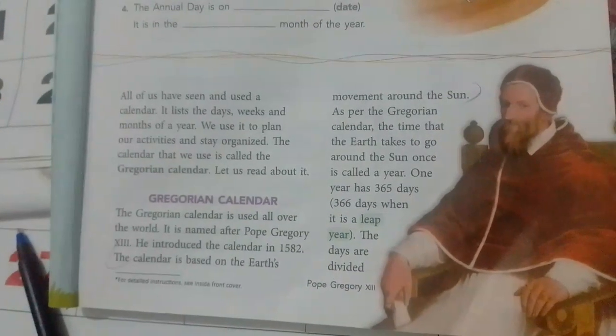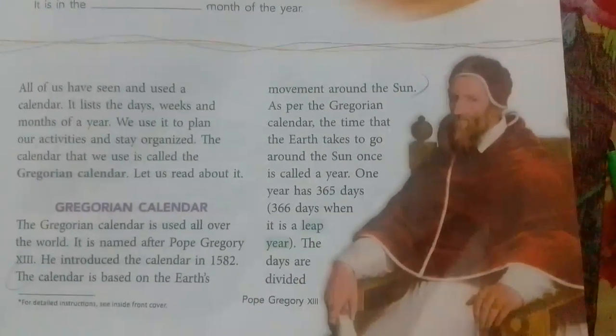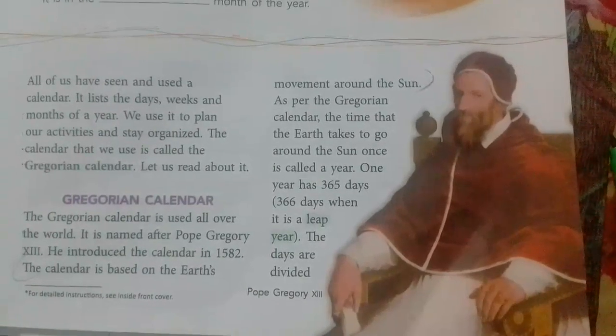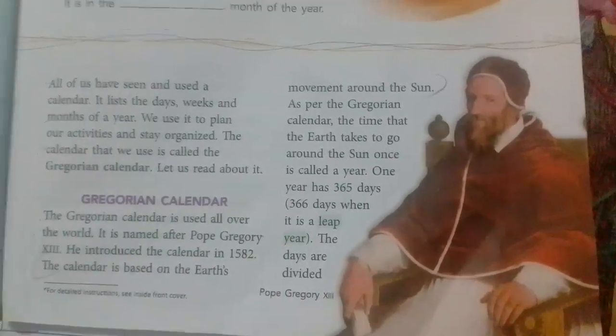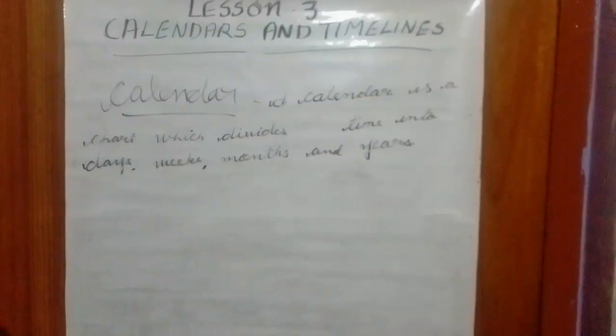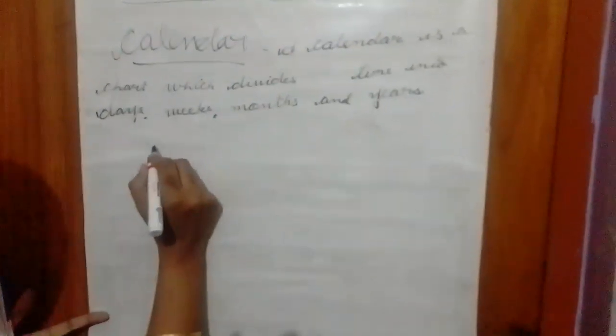Now we are going to study the two types of calendar. Have you heard about two types of calendar? First one, Gregorian calendar.